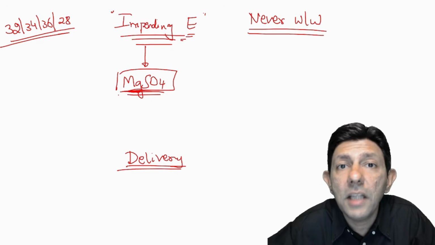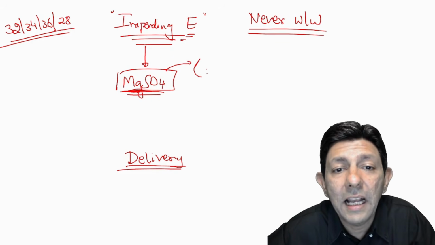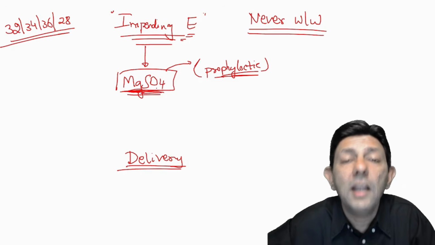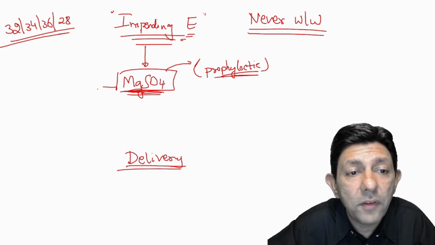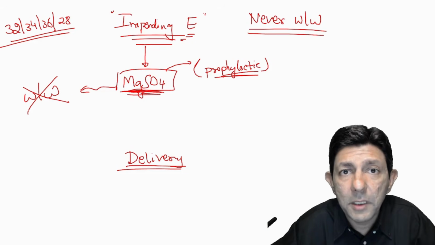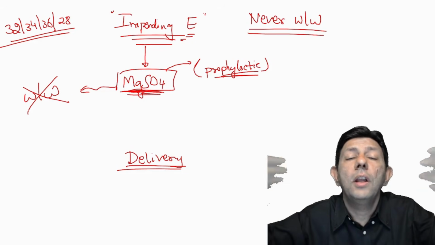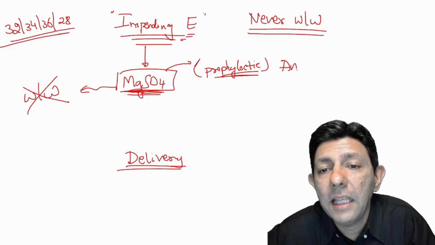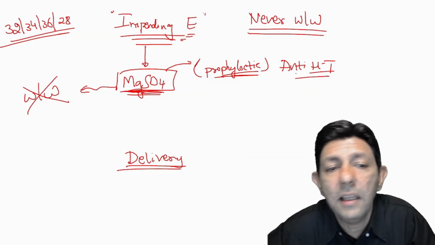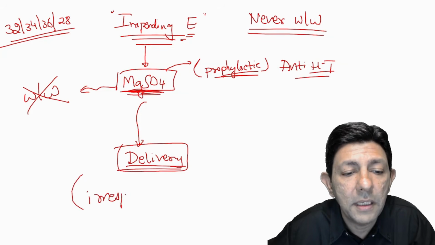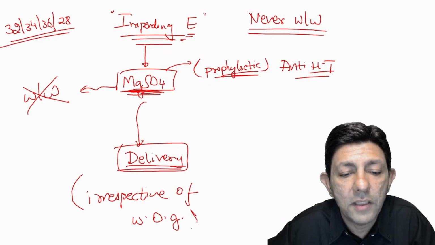Now here, sir, patient has not got convulsion. Yes, so we are giving prophylactic magnesium sulfate to prevent convulsion. And again, after giving magnesium sulfate, you cannot wait and watch. बात समझ में आ रहा है? You cannot say, oh, I gave magnesium sulfate, very good, now let me deliver at 37, 38, 39 weeks. No, of course, labetalol antihypertensives will also be given, and this has to be followed by delivery. Most important words coming in the bracket, the delivery has to be done irrespective of weeks of gestation.